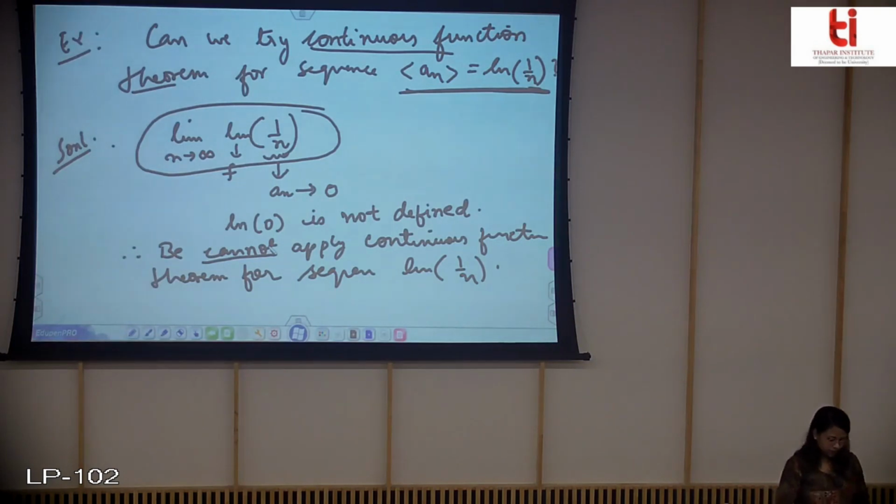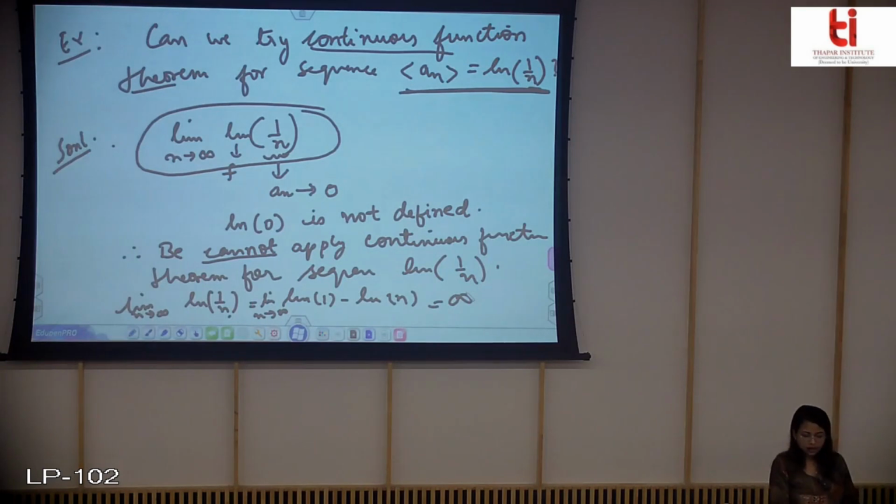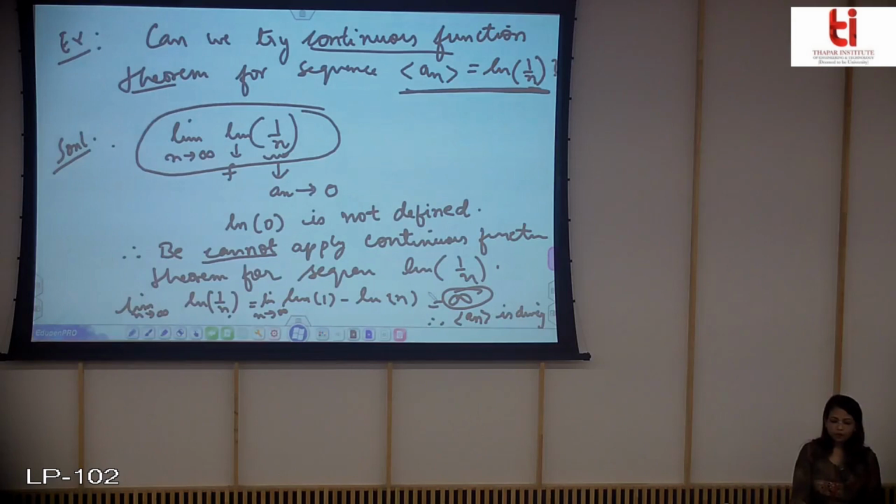L. Now you can find the limit by other methods. You can write this limit, n tending to infinity, ln 1 by n as equal to ln 1 minus ln of n, and if you find the limit you will see that it is infinite, and therefore you can say that this sequence is divergent, because the limit is coming to be infinity, and therefore we will say that this sequence is diverging.